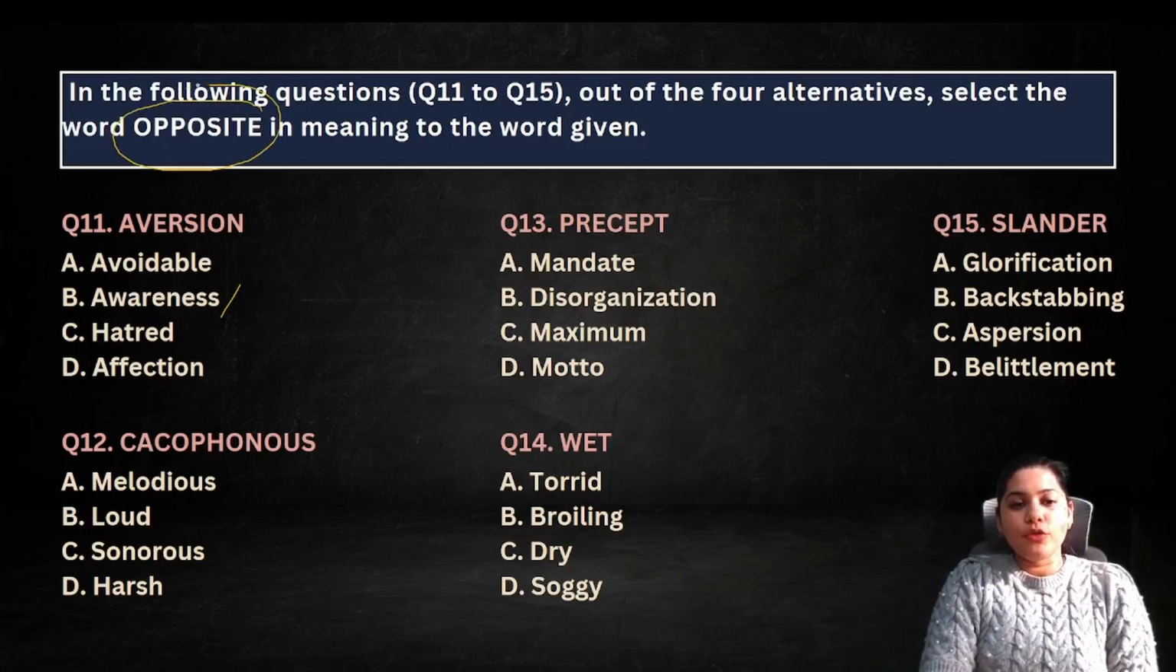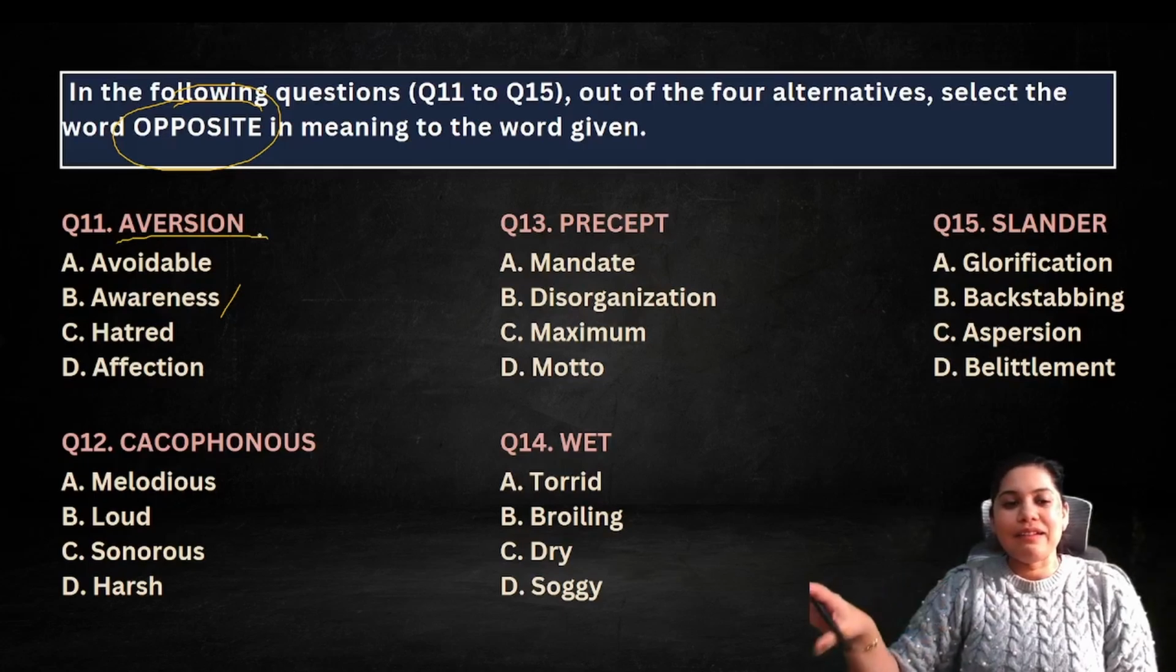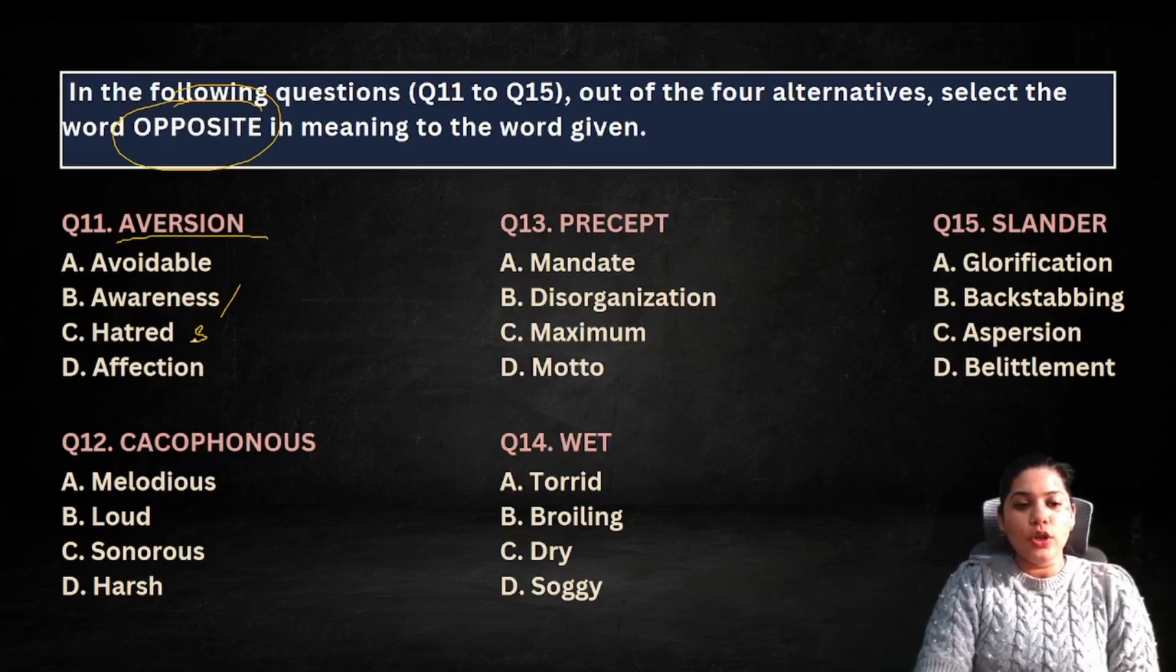All right. Here we have to find the opposite. So aversion. I have aversion to reading. I hate reading. I don't like it. So hate means synonym. But if I say I like reading, so affection will be a negative word. I hate reading. So D is the opposite.